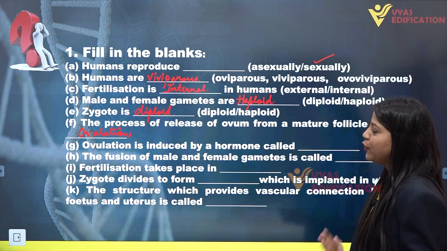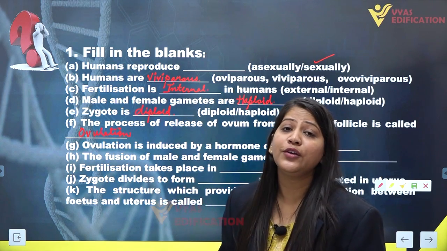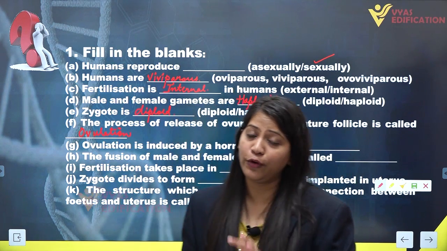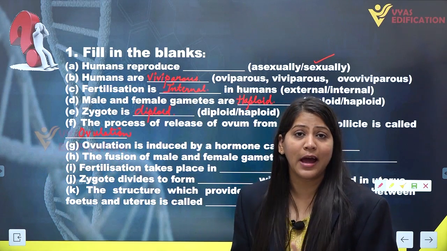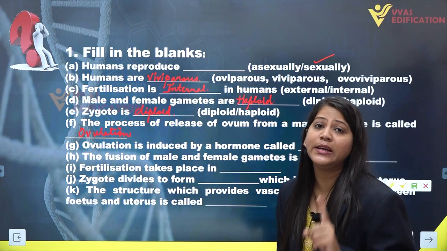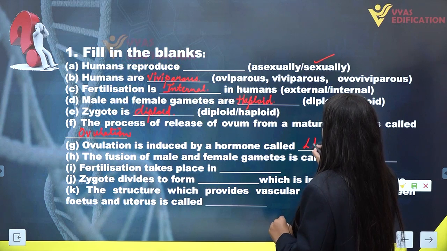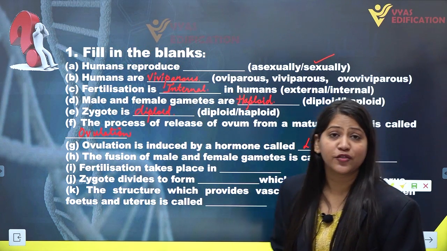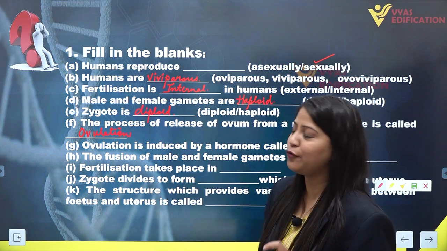Next we have, ovulation is induced by a hormone called dash. Ovulation is the process of releasing of ovum from a mature Graafian follicle. That process of ovulation is actually induced by a hormone known as luteinizing hormone. LH, luteinizing hormone, is responsible for the process of ovulation.